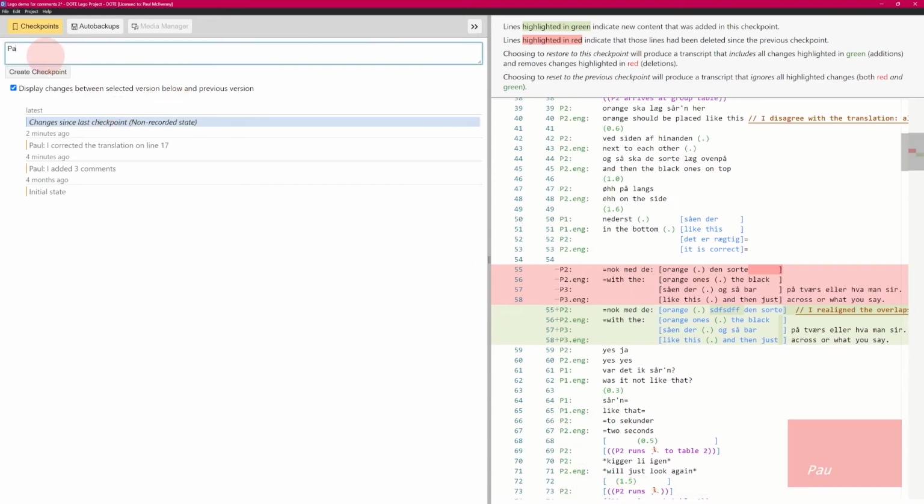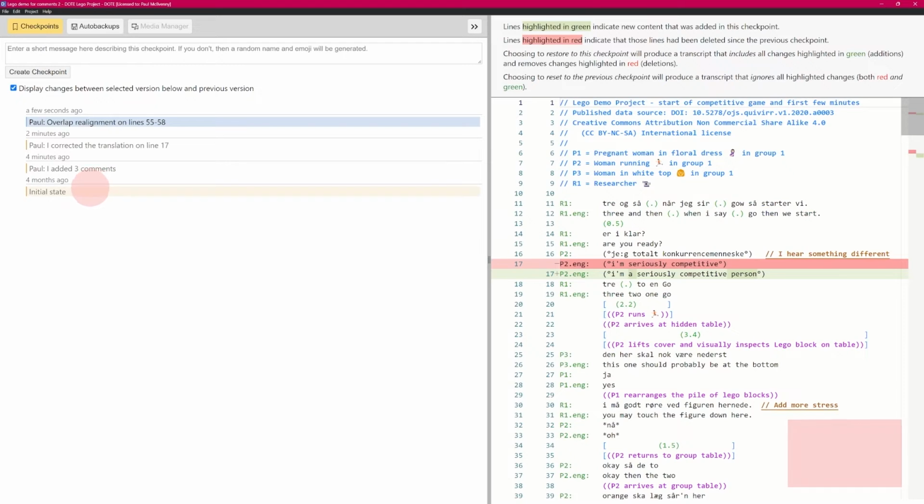And then Paul could add overlap realignment on lines, and we can see here it's 55 to 58. 55 to 58, and add that checkpoint, and now we have 3.